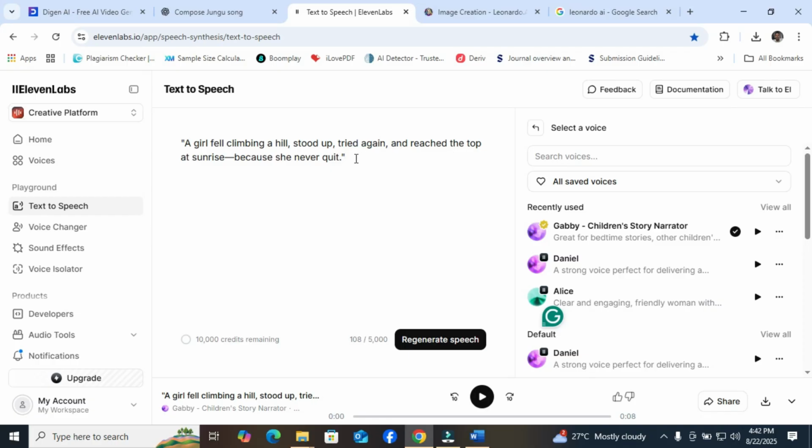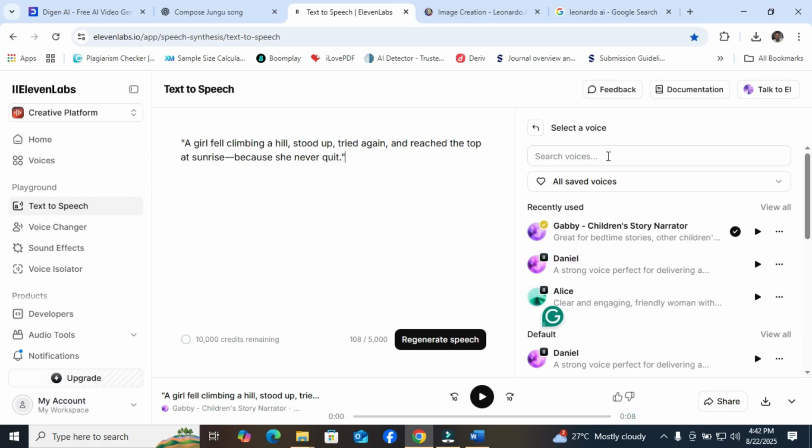I created this statement using ChatGPT because of this tutorial. Then I pasted it here, in text to speech. I selected text to speech on my left hand side and pasted it here. After pasting it, the one thing I did was to search for the related voice that I would like to use. I love the voice of a girl, and I would like to use that for this bedtime story.